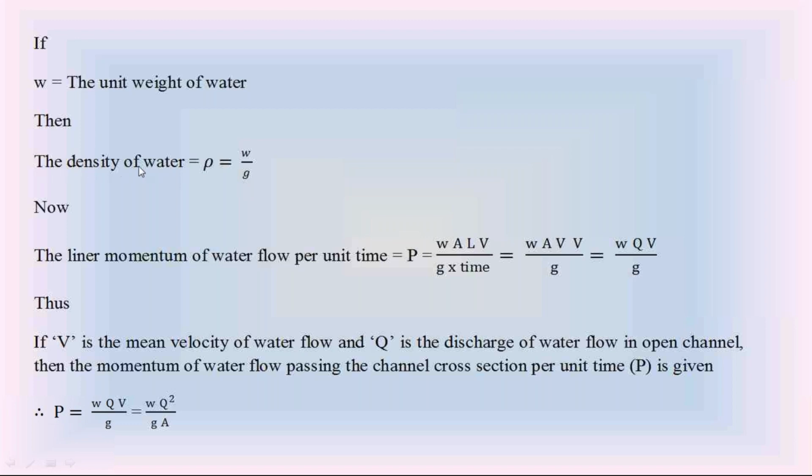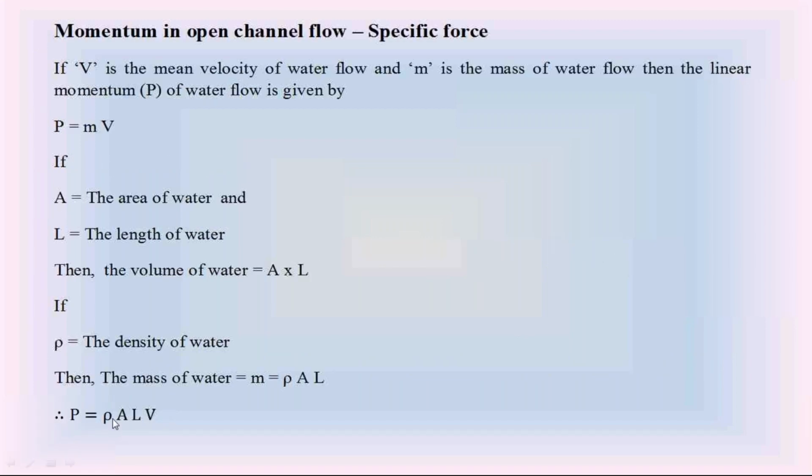So the density of water rho is equal to w by g. Substitute this density rho is equal to w by g in the linear momentum equation, on the right hand side, unit weight of water divided by acceleration due to gravity.